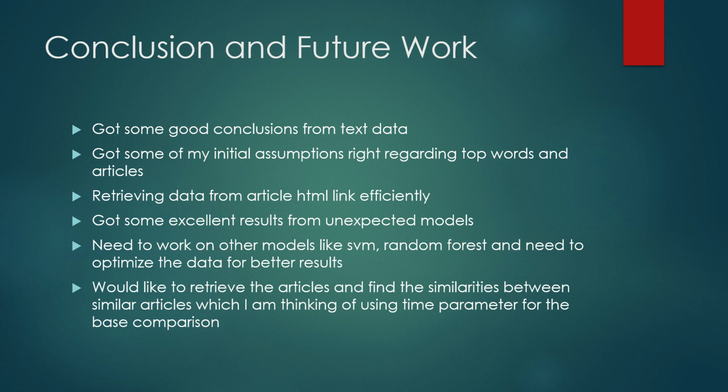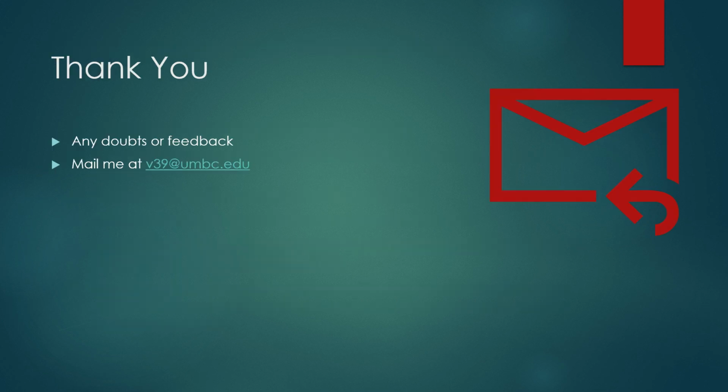I would like to retrieve all the articles and find the similarities between them. But as I said, I am facing some issues with that, so I'm planning on optimizing the time. I'm thinking of just finding similarities between two articles. I'm planning on taking a time parameter, like posts posted within a 1 day span, but I'm facing some issues with that, so I would like to work on that.